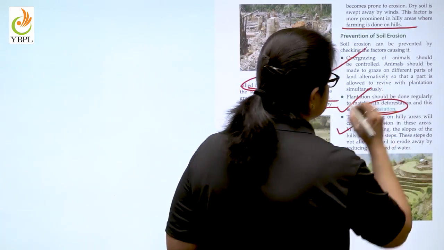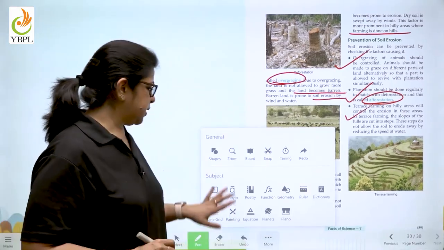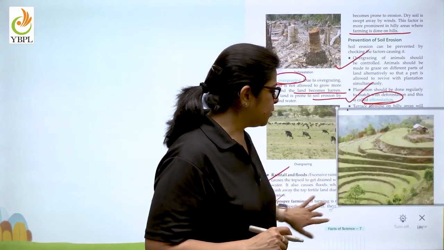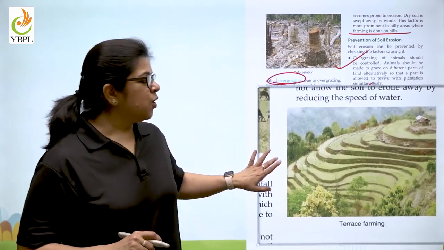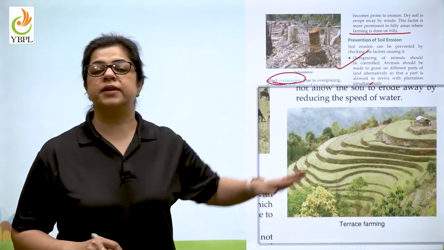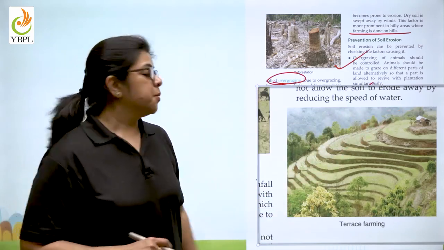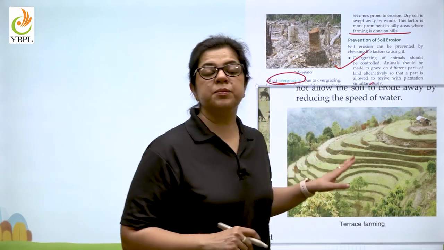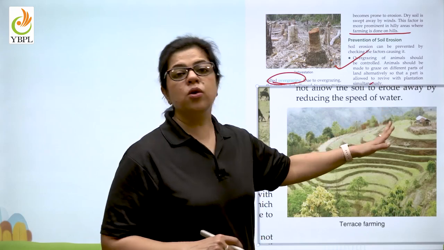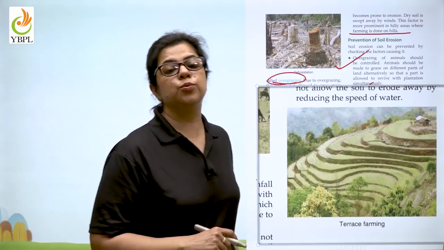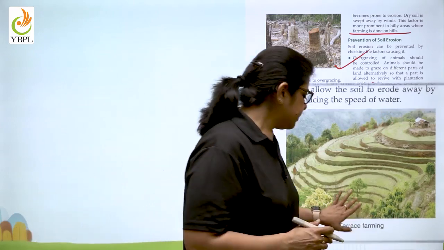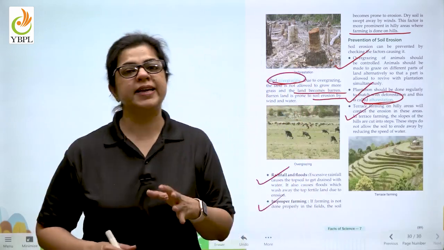Next comes terrace farming. As you can see in this picture, on hill slopes, because of terrace farming, when there are heavy rains, what happens? As you can see, if the rain comes down the slope, it is going to take with it all the soil. But here, because of steps that have been made for terrace farming, the wind or the rain is not going to blow away the soil. So, terrace farming becomes an important factor in controlling soil erosion on hills.